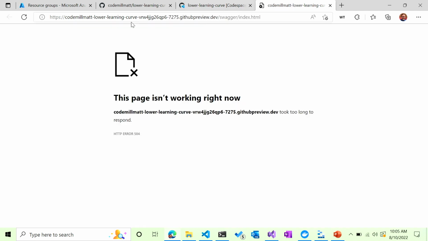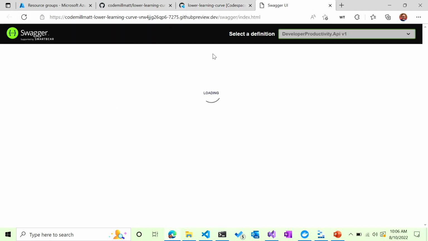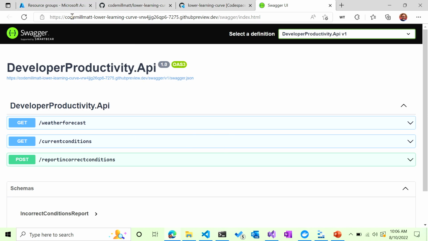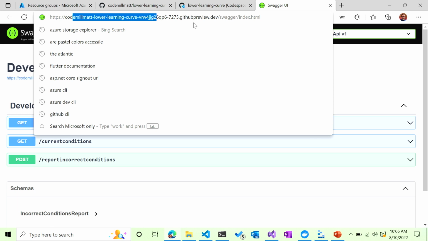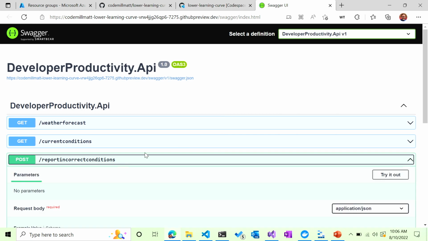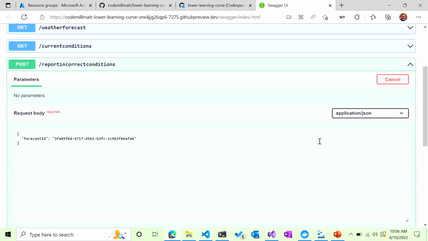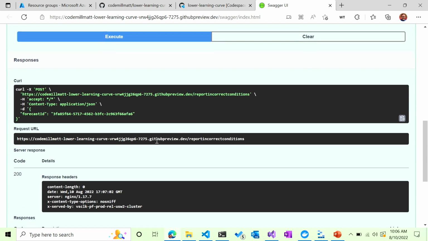All right, let's try this again. And here it comes. All right, so I'm now running on a localhost port 7275. If I do report current conditions, try it out, execute it, and I should be getting the 200 back, and I am. So the one thing I haven't figured out yet is how to connect to the storage container that's running in Codespaces, but I would imagine all I would need to do is get an extension that can see it. What I mean by connecting to it is actually getting a nice web user interface for it.